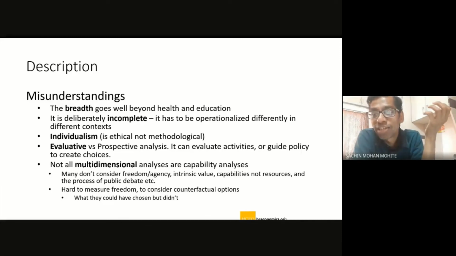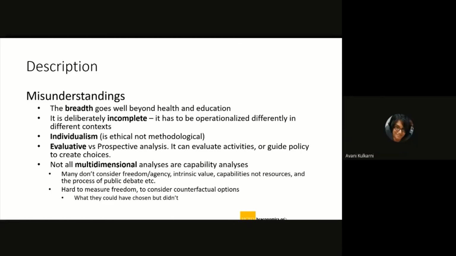So it's basically contradictory to the philosophical foundation itself. Right. The philosophy focuses on well-being and what people value right now, and then tries to find ways and means to achieve it. As this is ever evolving, a framework which focuses on the current state will not be able to project what is going to come in the future. So hence it is evaluative and not prospective. Exactly. Okay. All right.